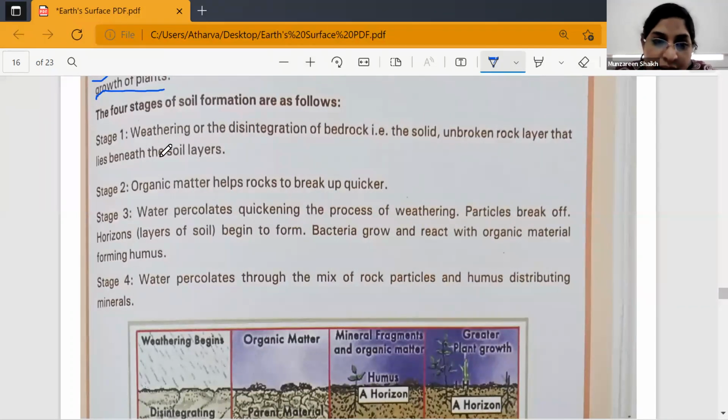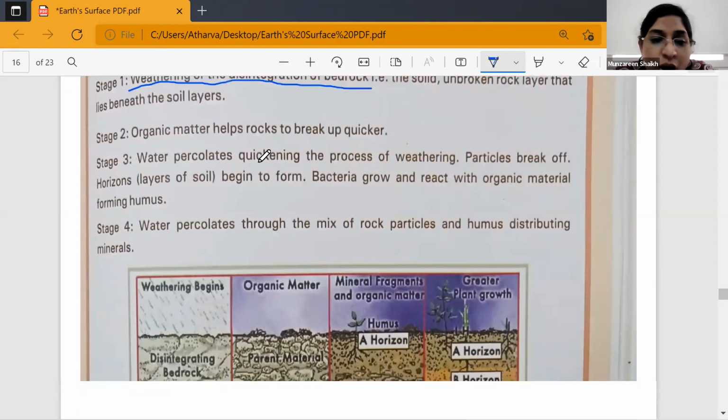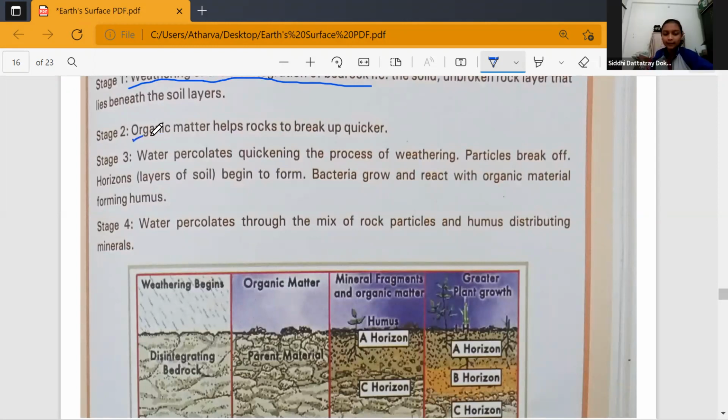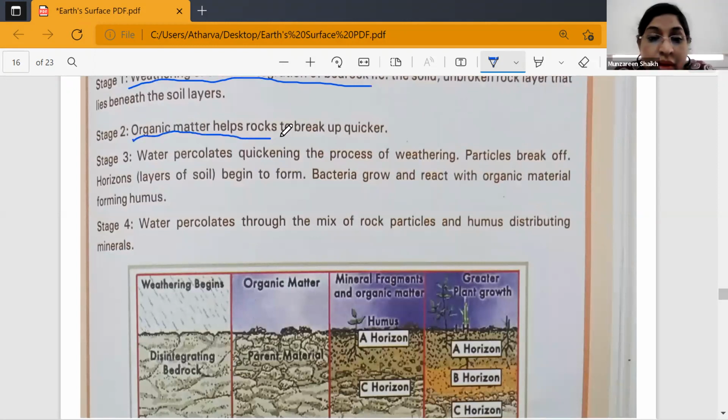So stage 1, please underline this. Weathering or disintegration of bedrock. This happens in the first stage. Second stage, what happens is organic matter helps the rock to break. Because of the organic matter, the rocks are getting broken down. Please underline. Next, third stage, what is happening? This is very important. Water is percolating, and because of water percolating, it results in the process of weathering. Please underline this. Water percolates, quickening the process of weathering.